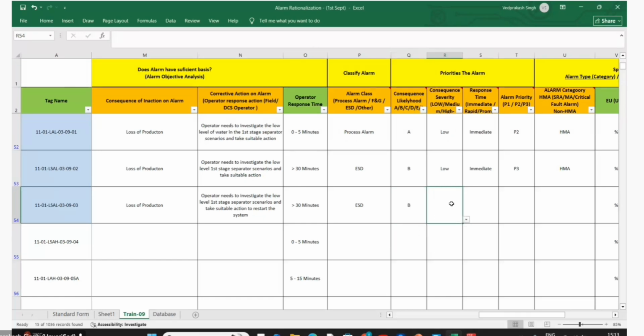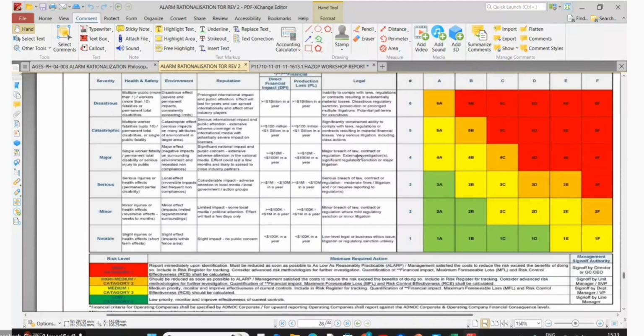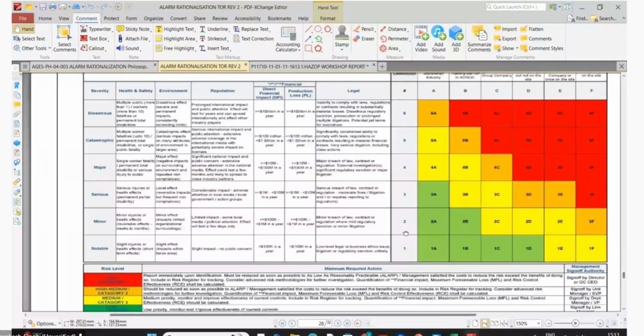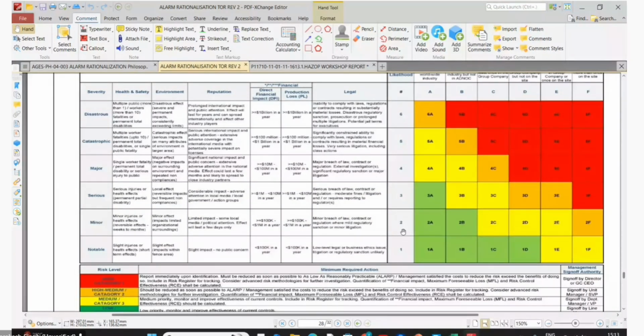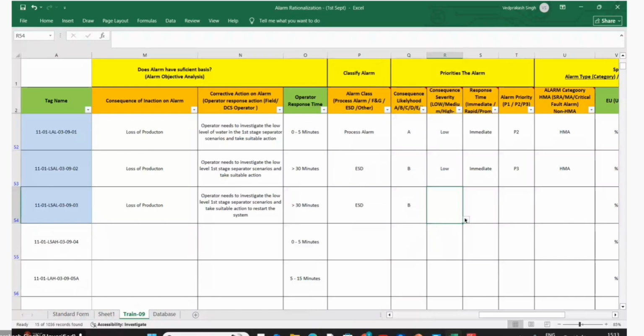For consequence and severity, if this is already a trip function, operator has to take action. So in this case, if operator doesn't take action, I would say this is notable or minor. I think we consider the 2B in here, right? So for this case we are going to consider 2B only, right? Standard approach. Yes. 2B.